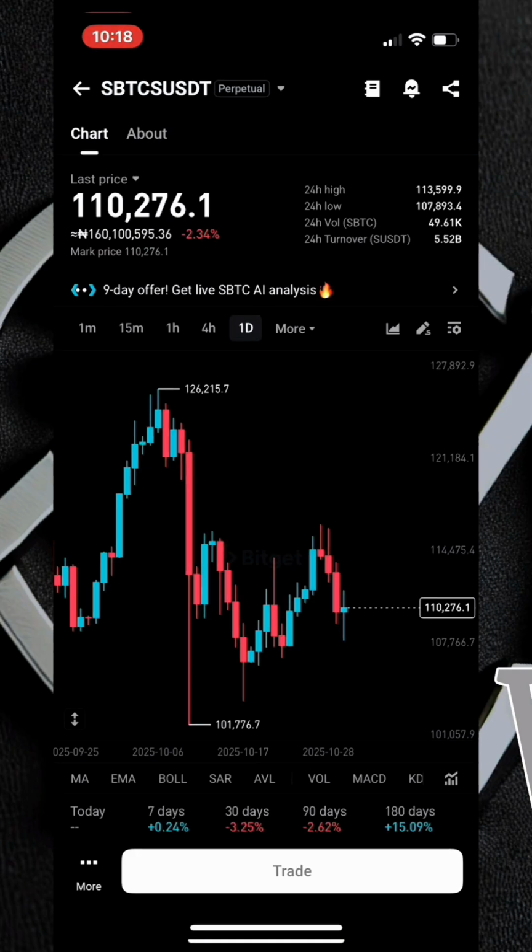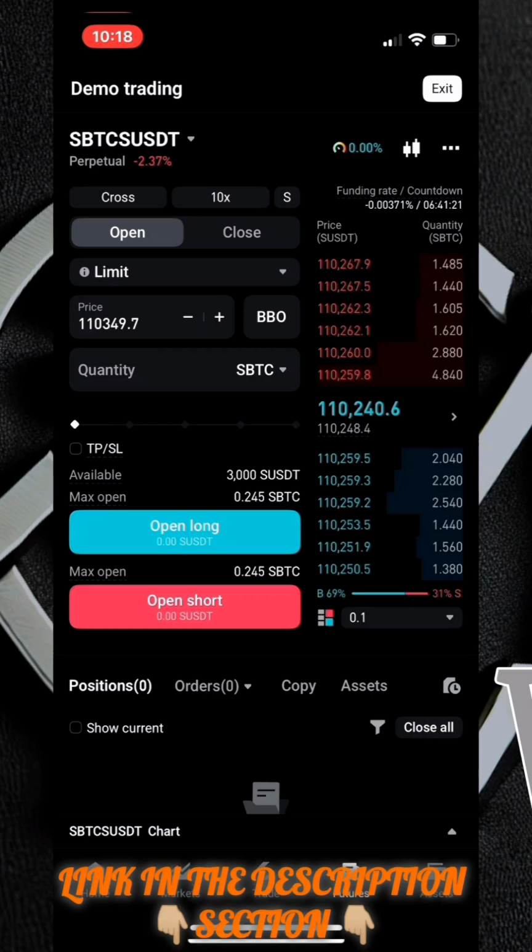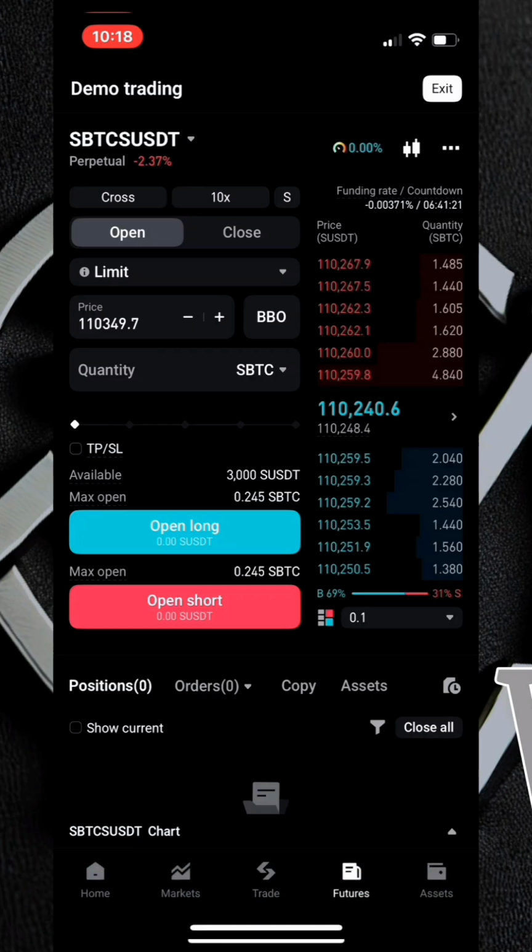So we'll be coming over to this section right here to take the trade. So to take the trade, you come over to this section, over to this page. And in case you don't know how to take a trade, I already have a video on that so as not to waste our time. I have a video on how to do futures trading on the Bitget app. The link to that video will be in the description below. So guys, if you want to go ahead to pick a trade, you pick your margin here.